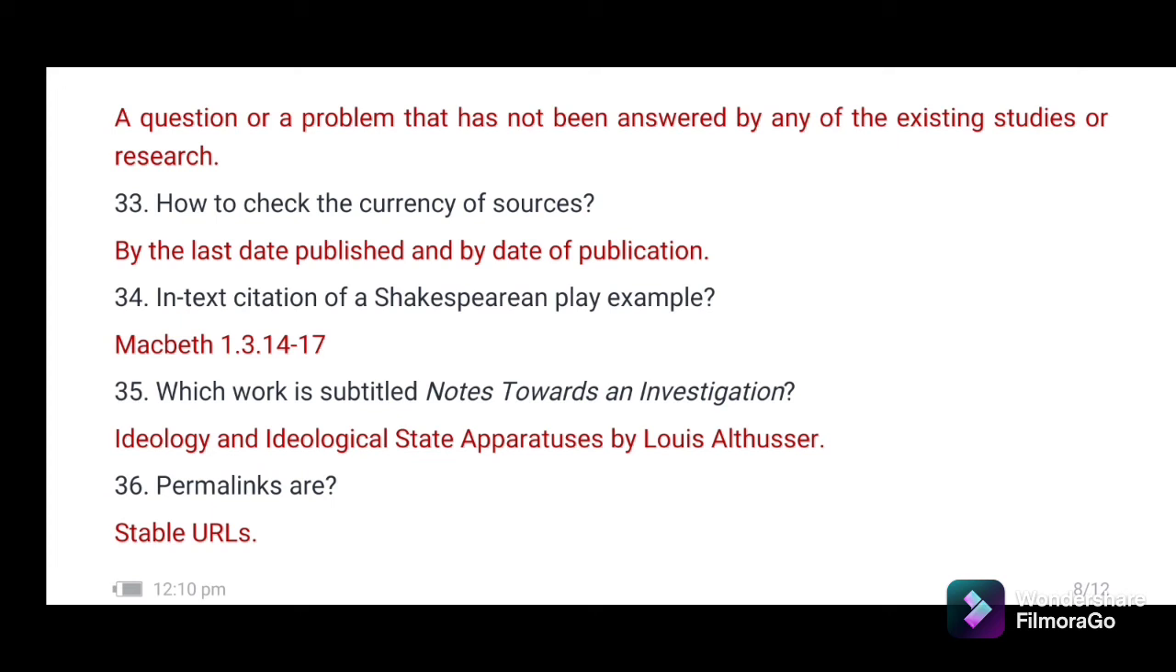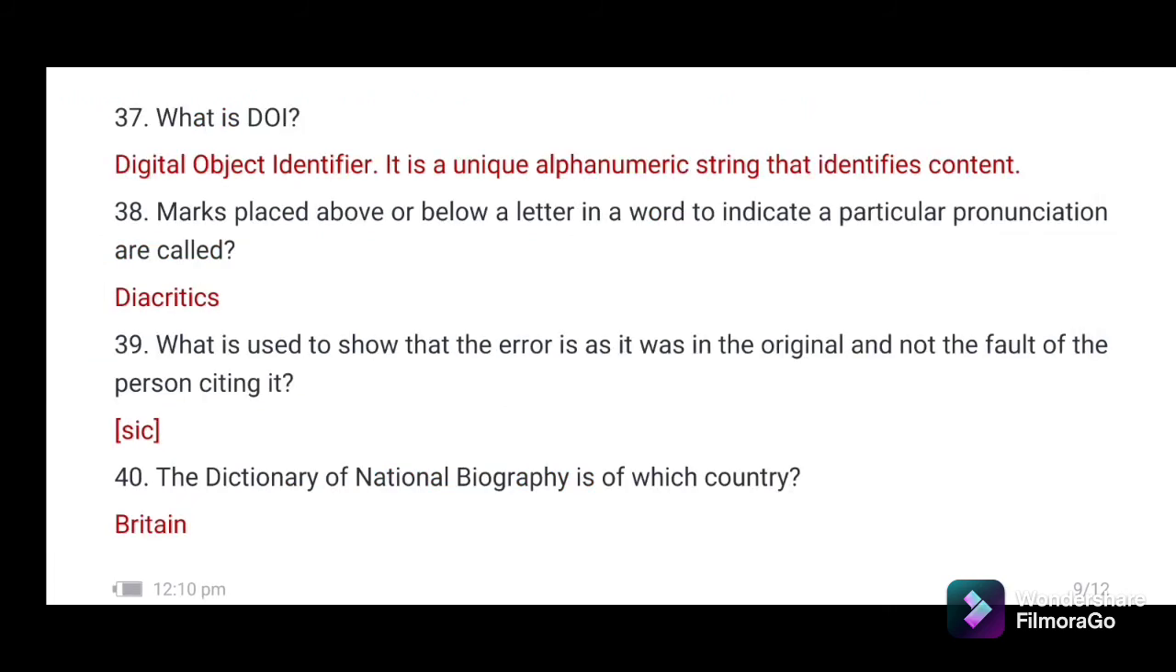36. Permalinks are stable URLs. 37. What is DOI? The full form of DOI is Digital Object Identifier. It is a unique alphanumeric string that identifies content, mainly on the web. 38. Marks placed above or below a letter in a word to indicate a particular pronunciation are called diacritics.